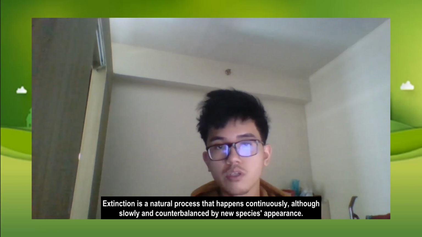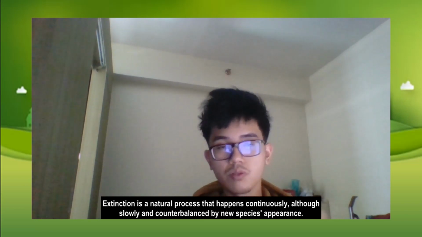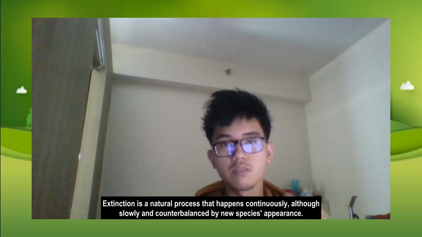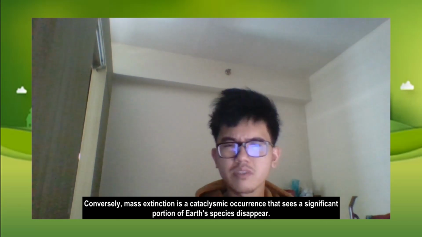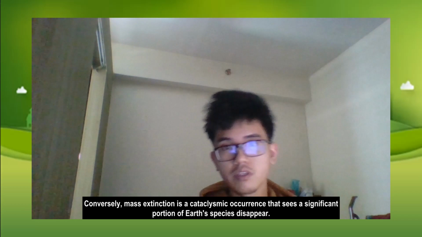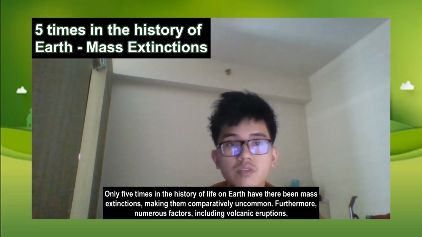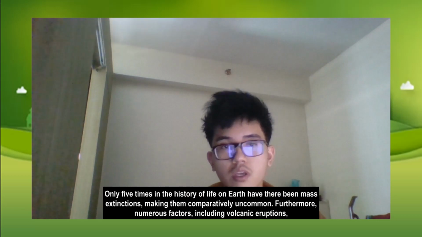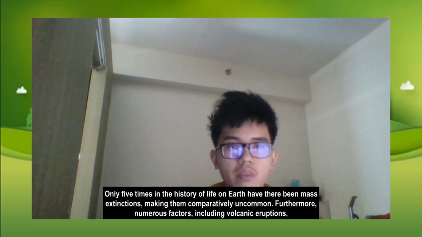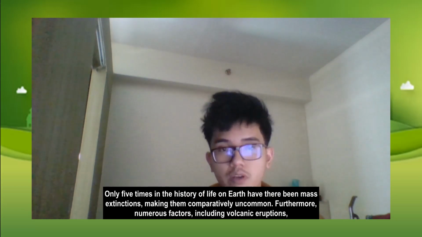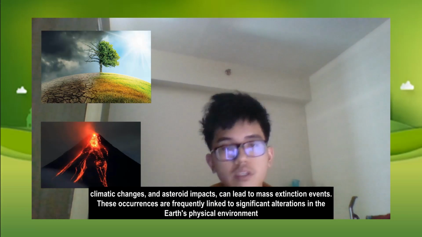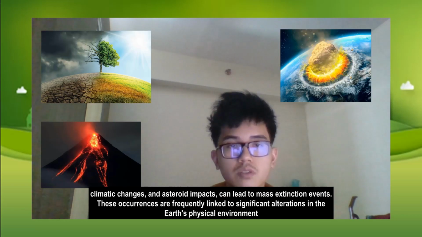Furthermore, extinction is a natural process that happens continuously, although slowly, and counterbalanced by new species appearance. Conversely, mass extinction is a catalytic occurrence that sees a significant portion of Earth's species disappear. Only 5 times in the history of life on Earth have there been mass extinctions, making them comparatively uncommon. Additionally, numerous factors including volcanic eruptions, climatic changes, and asteroid impacts can lead to mass extinction events.